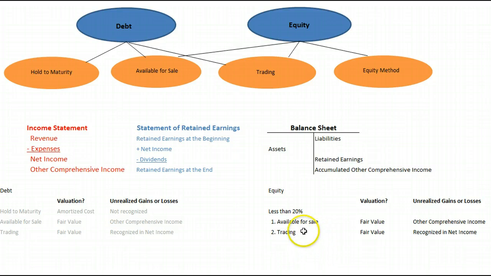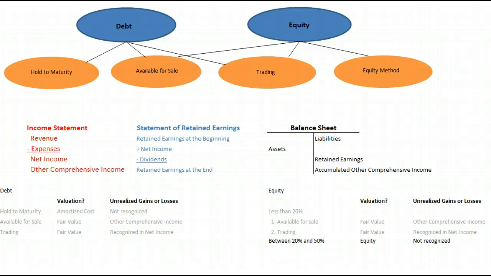If, on the other hand, we bought them to actively trade these stocks, we're going to mark them to market with a market adjustment every period. But the corresponding entry is going to be to an account that's going to figure in our calculation of net income.